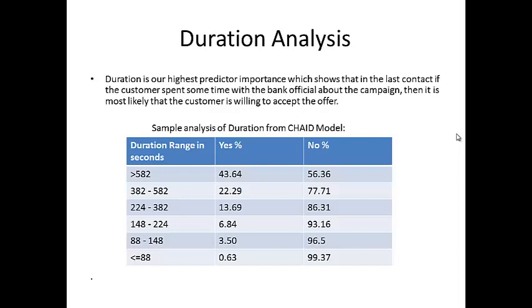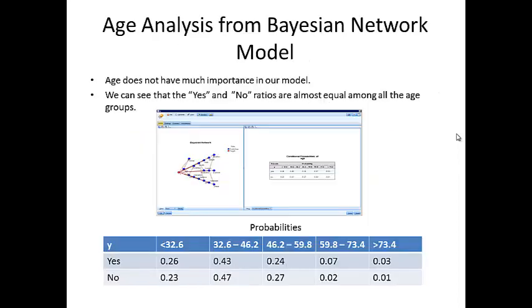Coming back to this slide, here you can see we have removed the variables age, day, and duration because they all have very less predicted importance. And similarly, we have removed the day and contact variables on this basis.